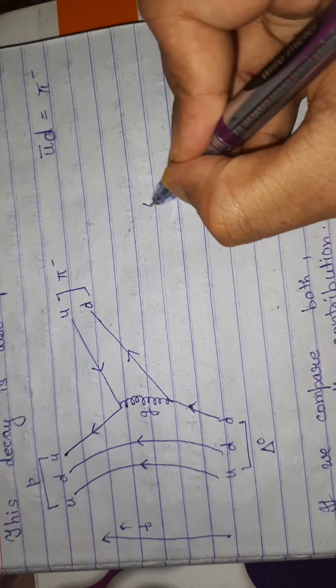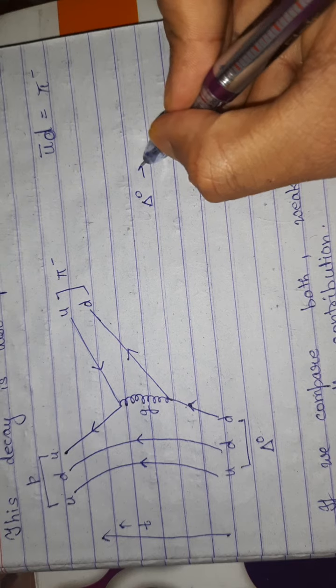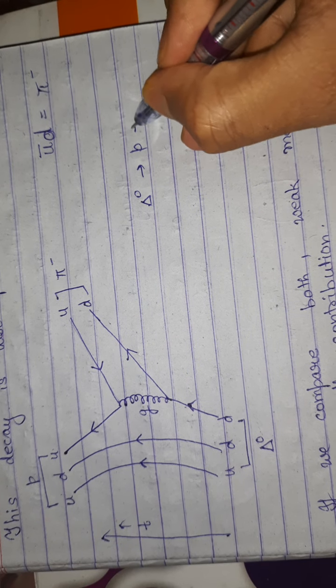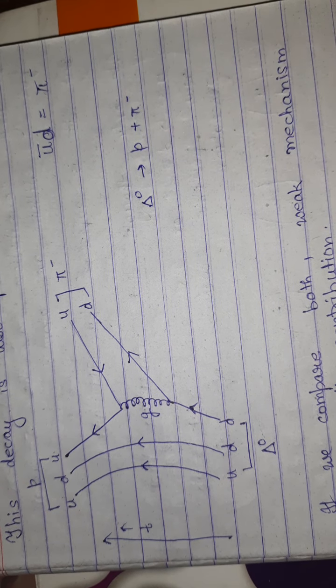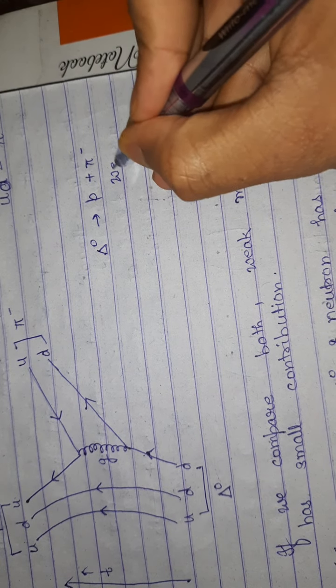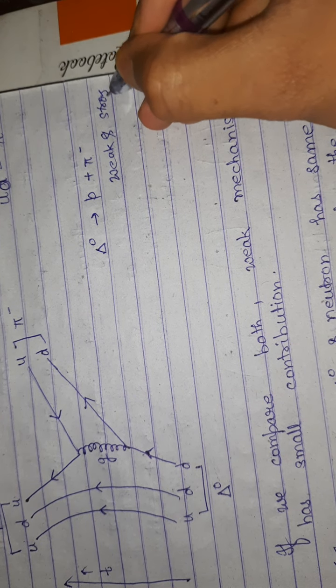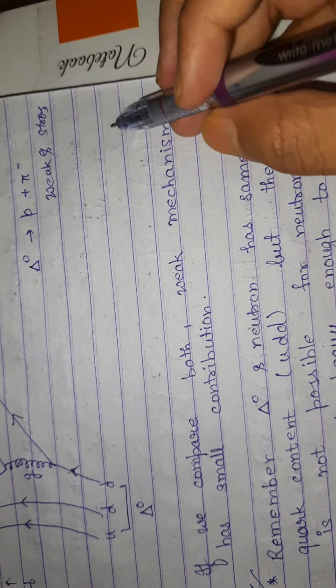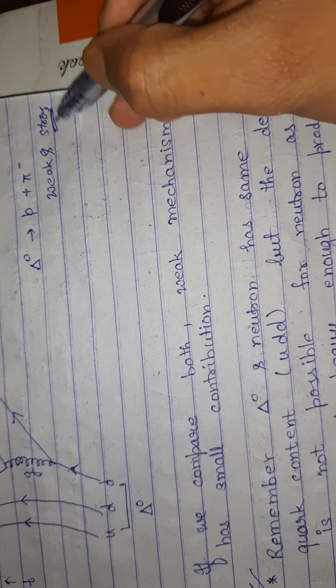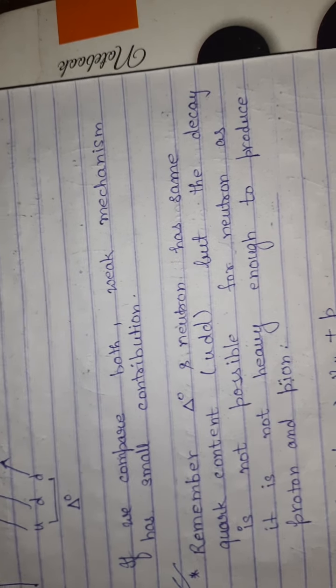So what we saw is that this reaction delta nought tending to proton plus pi minus can go via weak interaction as well as strong interaction. But when we compare these two interactions, we see that strong interaction dominates over weak interaction.